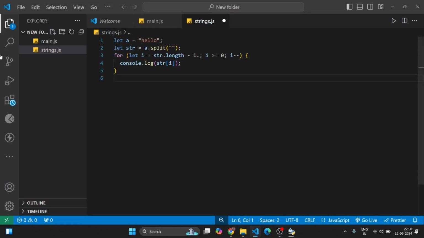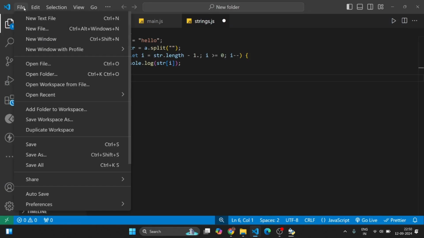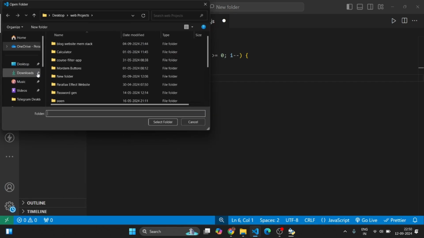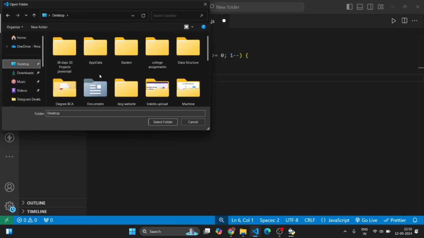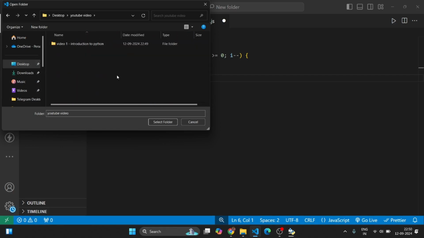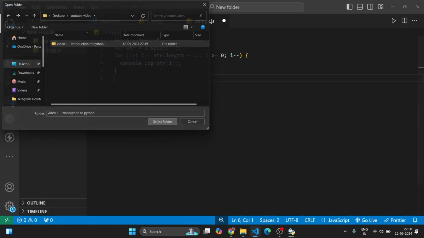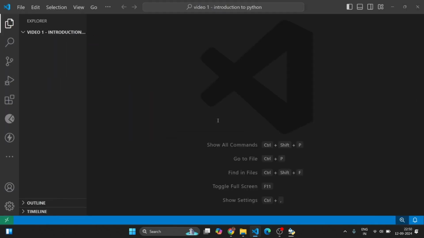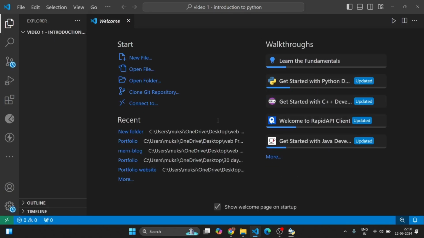Now, after the installation is complete, you can open the VS Code. In File, you can open a new folder. Suppose we have a desktop. In desktop, we have a folder called YouTube. YouTube video, first video introduction, and select this folder. And this is how the system looks in VS Code.